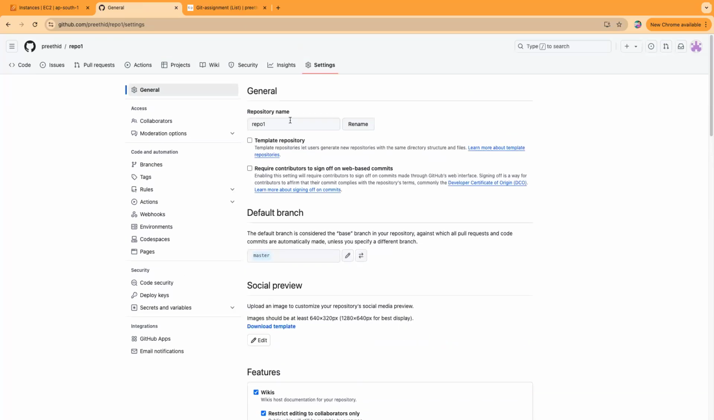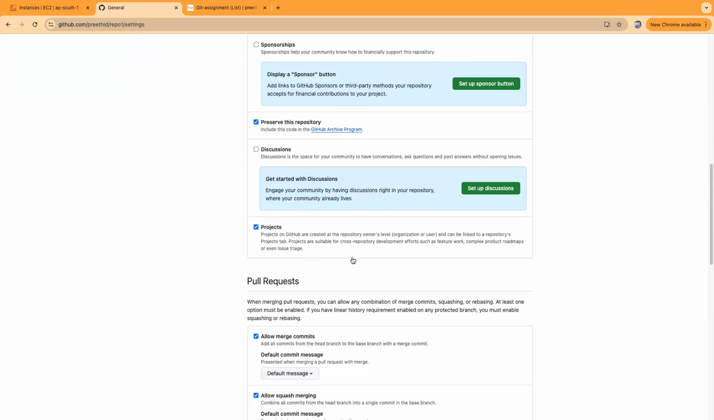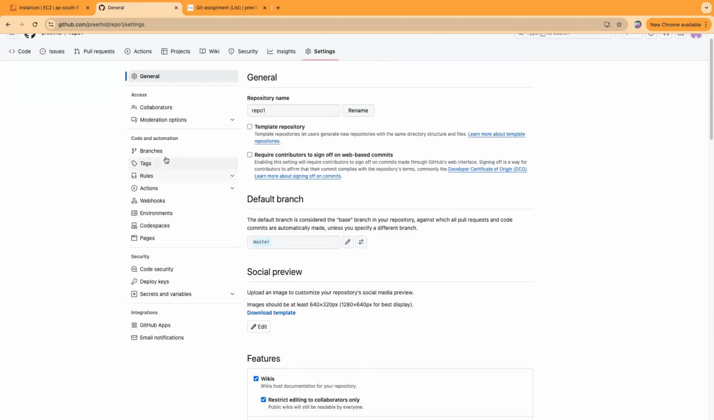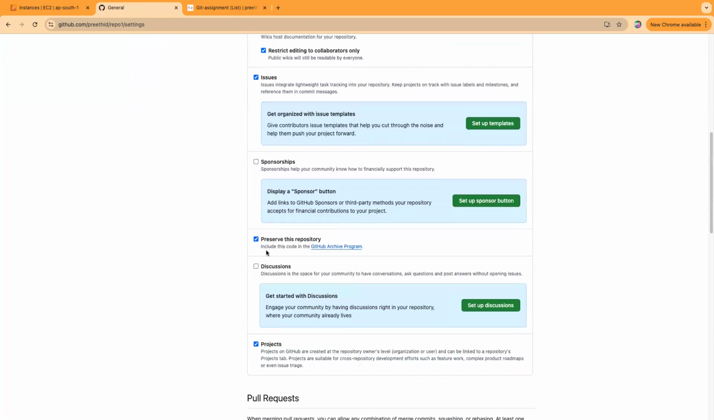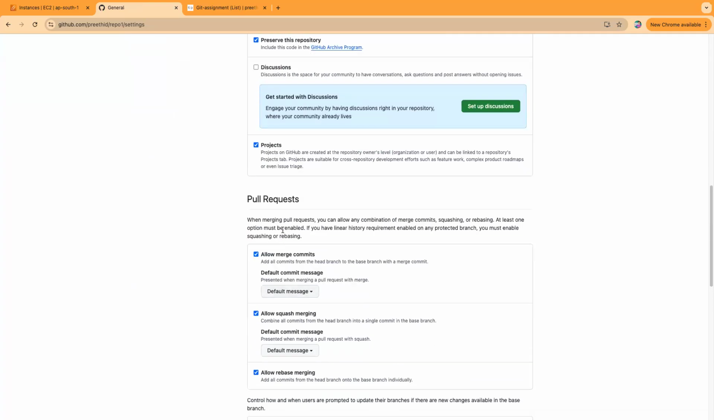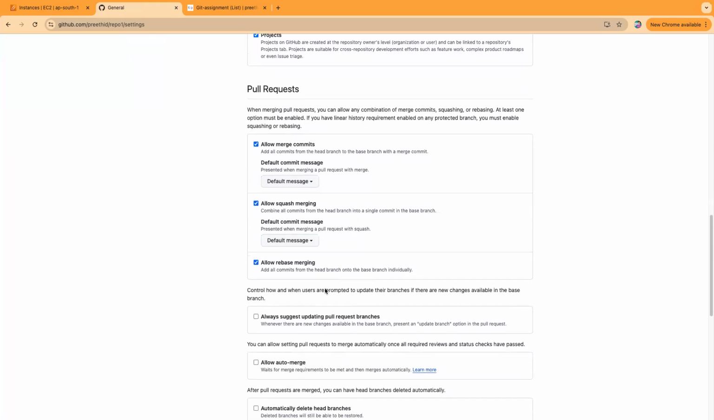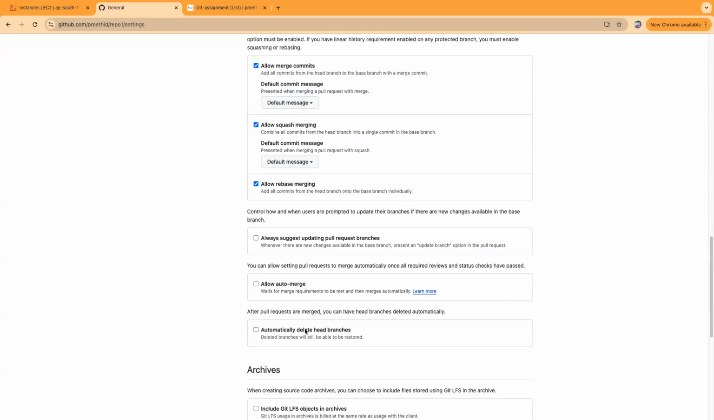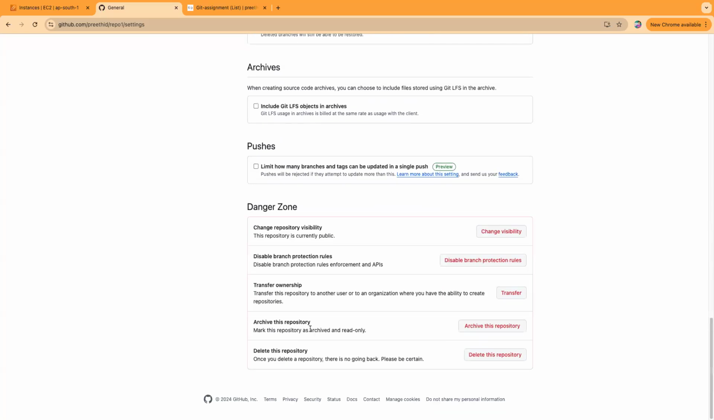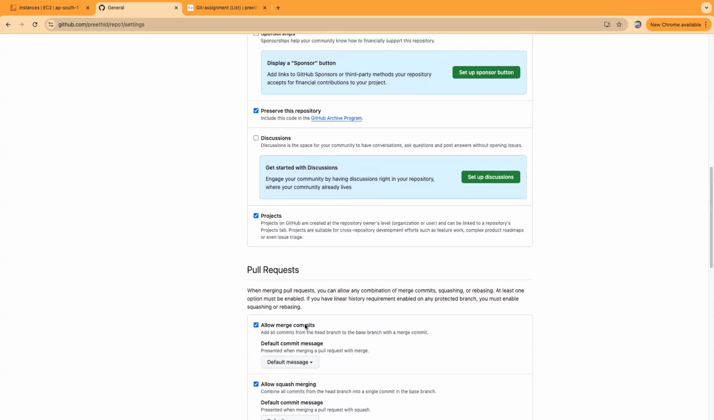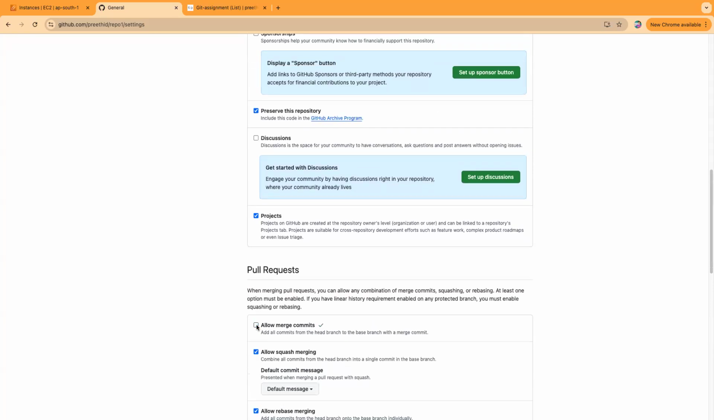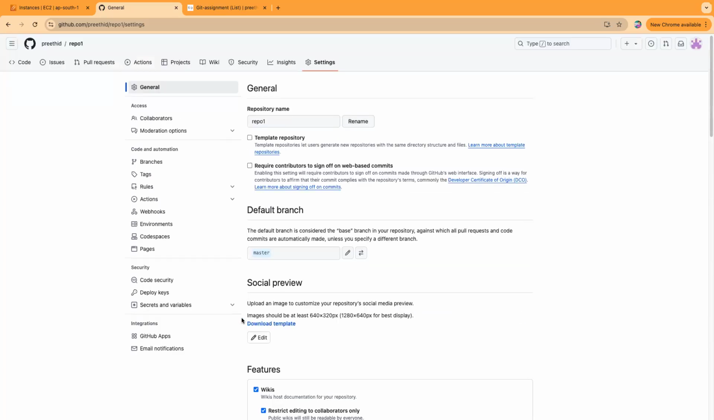Just a second. Here itself on the general settings, we have the options. I'm going into the branch rule sets for this, one minute. Here we have, when merging pull requests, you can allow merge commits, add all commits from the head branch to the base branch, allow rebase, allow auto merge. These are not added. Add all commits from the head branch. This is for PRs.